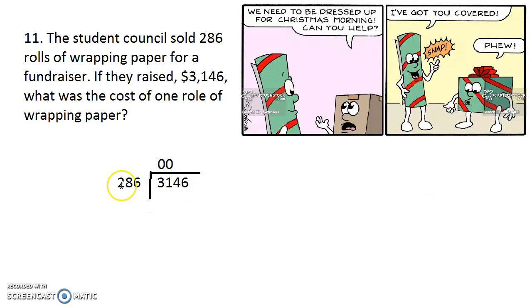Now, how many times can this go in there? If I were to double 286, we know it's going to be over 400, right? Because 200 times 2 is 400. So you can't do times 2. It's just going to go in there one time. 286 is what we're left with. So 286 times 1 equals 286.